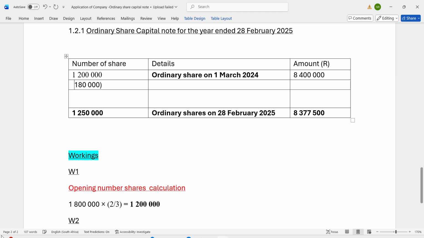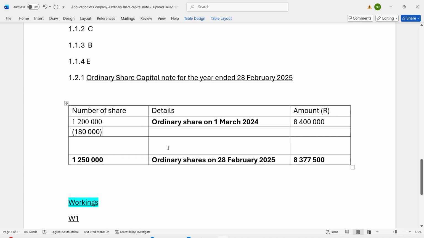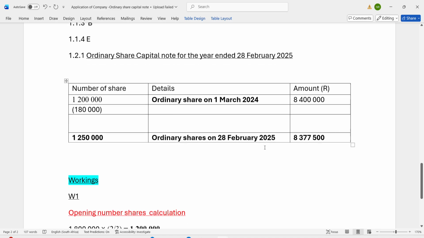Always, guys, remember to put them in brackets. Remember, in accounting, brackets mean negative or minus or subtraction. So always when you record the transaction for shares, remember to put the number of shares and also the amount in brackets.